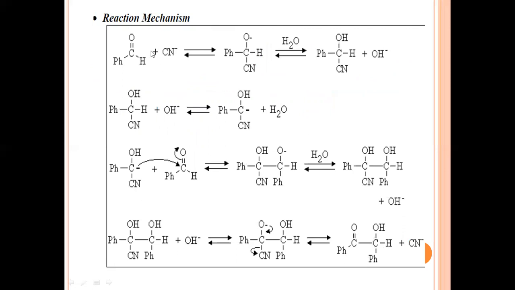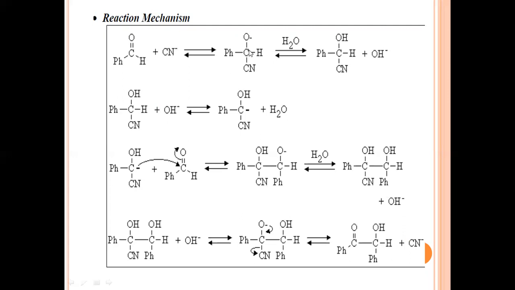Particularly, we are going to select a benzaldehyde molecule. The first benzaldehyde molecule is in the presence of potassium cyanide. The cyanide ion, as it is a more electronegative molecule, will react with the electron deficient carbonyl carbon atom.